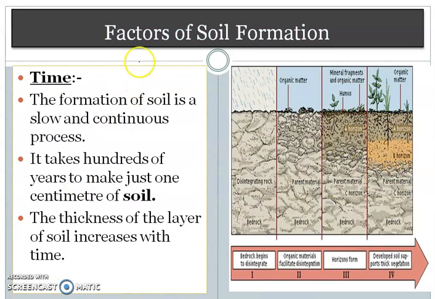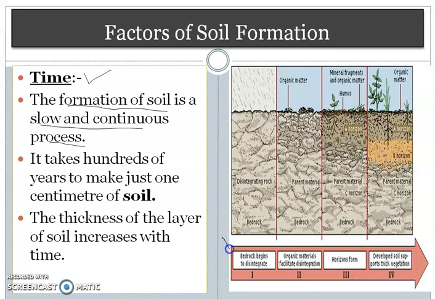Now, the last important factor of soil formation is time, because formation of soil is a slow and continuous process. It takes a lot of time to form the soil. Look at the diagram.